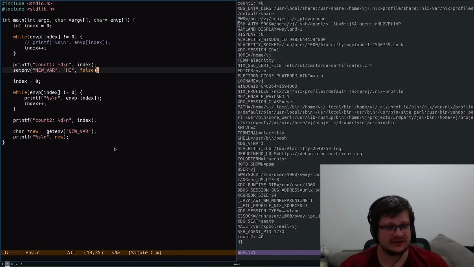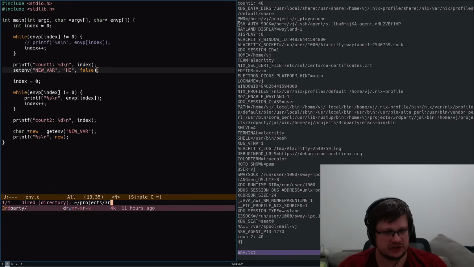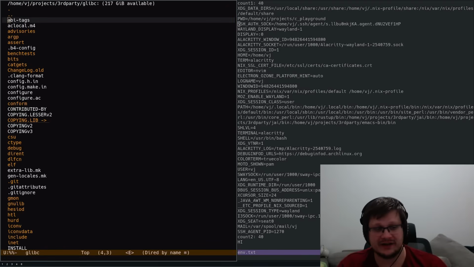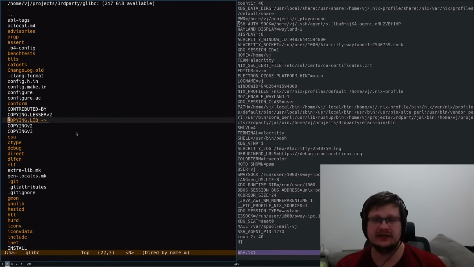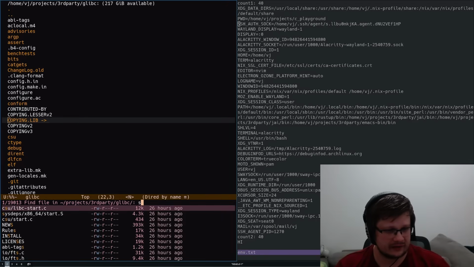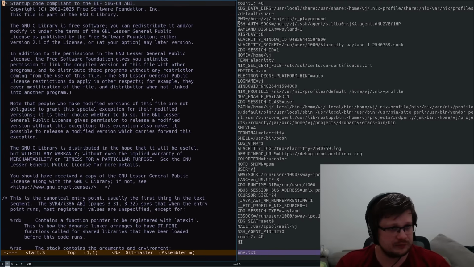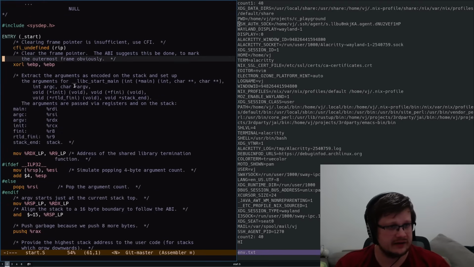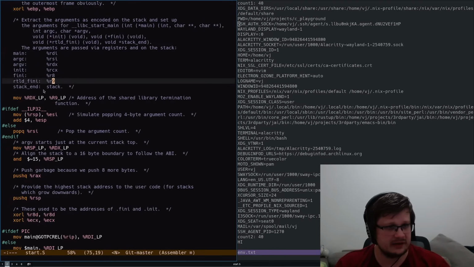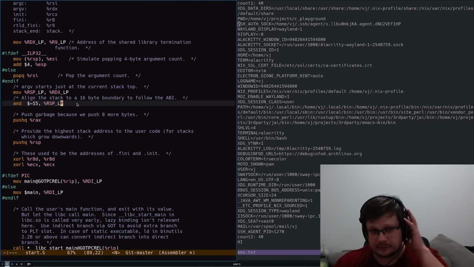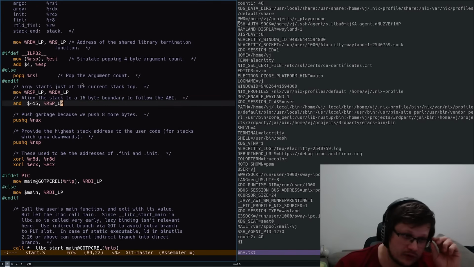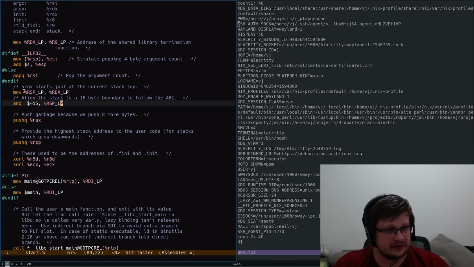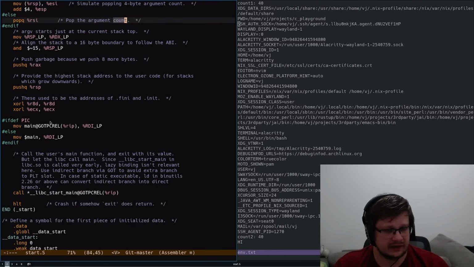And when I say the source, I of course mean glibc source, which I have over here. From the sleep video that I'm going to link in the description, we know that we need to find a start entry point that is written in assembly. And here we see that it sources EBP, and somewhere down below it aligns the stack pointer. Basically, it follows the AMD64 ABI, and it pops argv and the argument count, and somewhere down below it calls, no, this is not it, yeah, it calls main that is in C.